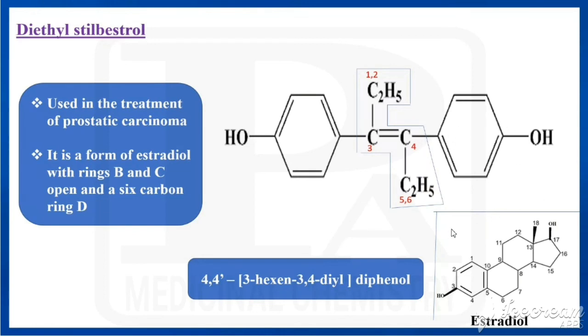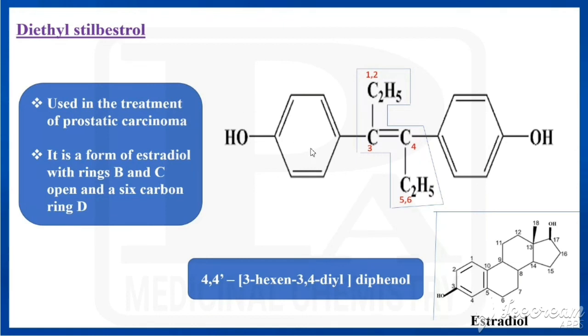Actually it is a form of estradiol. We have known this is called estradiol. Estradiol is having 2 hydroxy groups. The first ring is having one hydroxy group, and the D ring, the last ring, also having one hydroxy group. So here it is a form of estradiol, but here the rings B and C, this is A, B, C, D. B and C, both the rings are open, and the D ring would be converted into a 6 carbon one. So that is the form of estradiol. It is a derivative of estradiol.